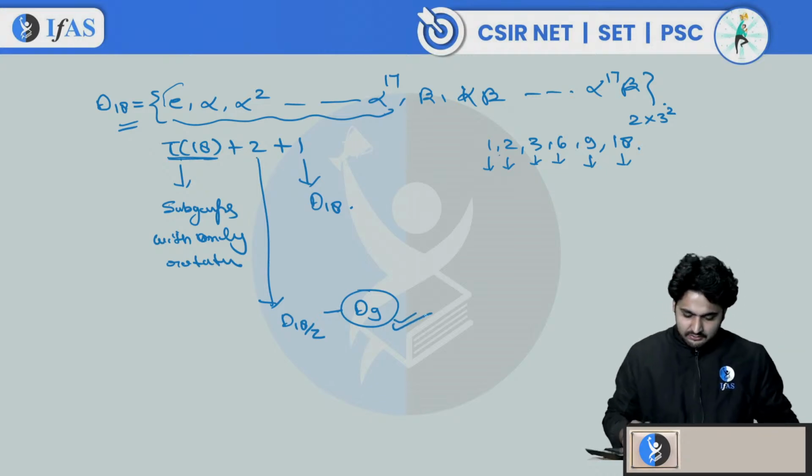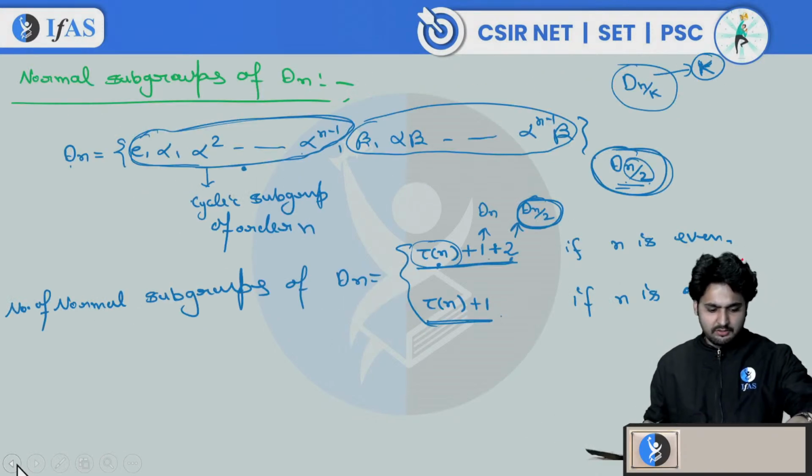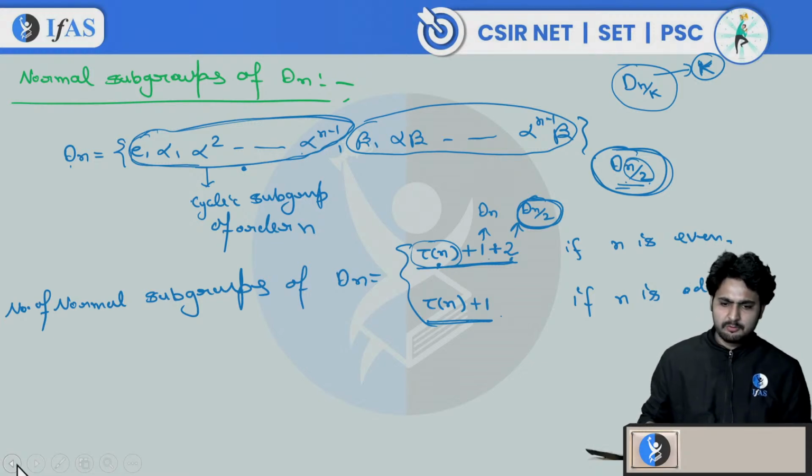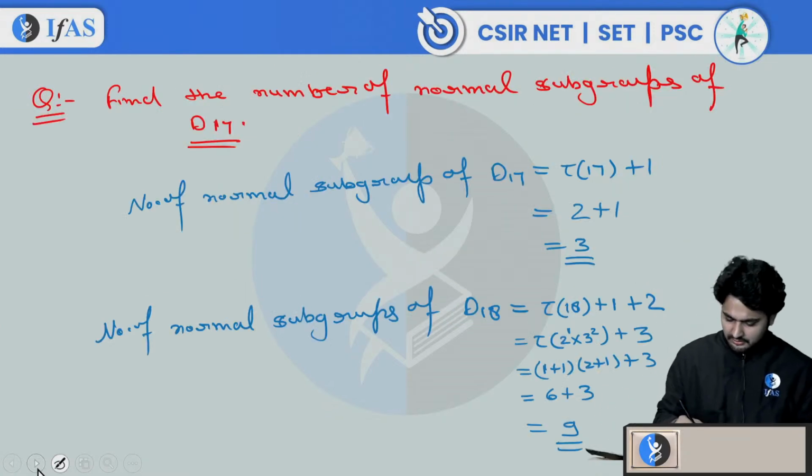So these are the normal subgroups of the dihedral group. I think these are some important groups whose normal subgroups we should know. Is that clear? Is there any other group whose normal subgroups you want? You can comment. Okay, now we will move to quotient groups.